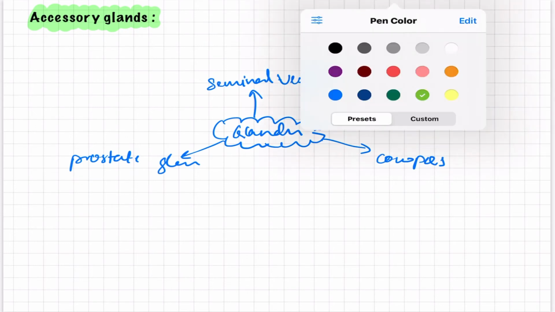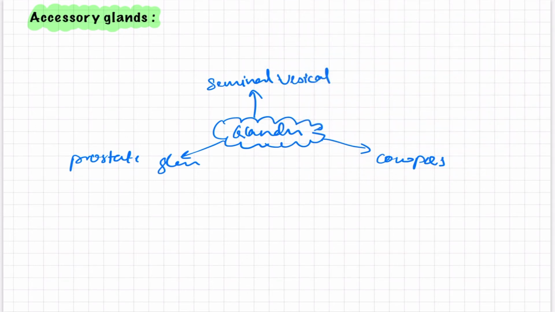So first let us take the seminal vesicle. The basic concept behind these glands is that all these glands secrete some fluids, and all these fluids combined constitute the semen. Every one constitutes some percentage, and it differs from one gland to another. With this, let us pursue. The seminal vesicle is a paired gland, and it is a simple tubular type of gland.